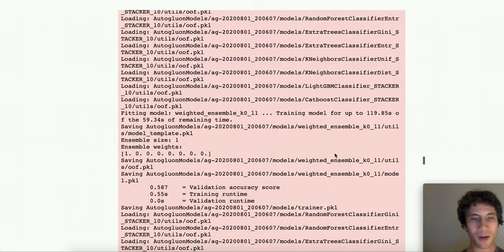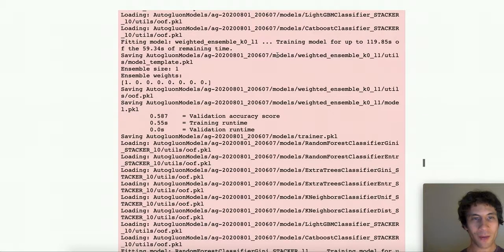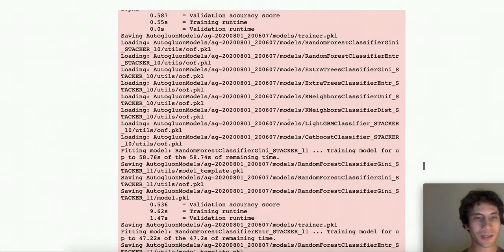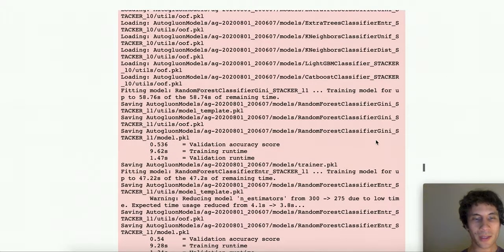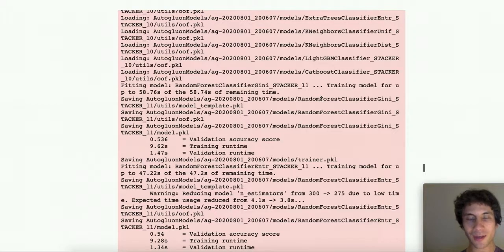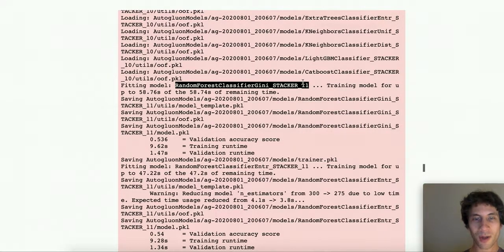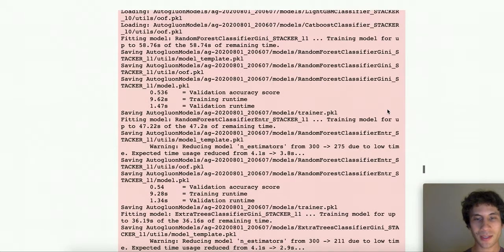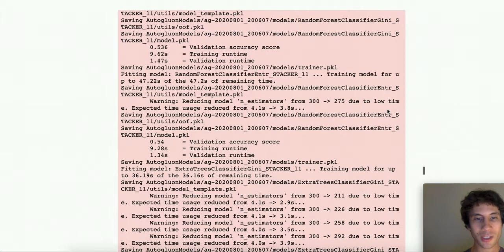So that's the L0 models, and AutoGluon will try creating an ensemble out of the L0 models and evaluating its performance. Then it moves on to layer 1 stacking. So now we start training the same set of models again, but this time each of these models is operating on the predictions of the L0 models concatenated together with the original data features. So here we start again with a random forest model. Again, it's denoted as a stacker, and here you see it has the suffix L1, indicating it's a stacker model that operates upon the predictions of other models.